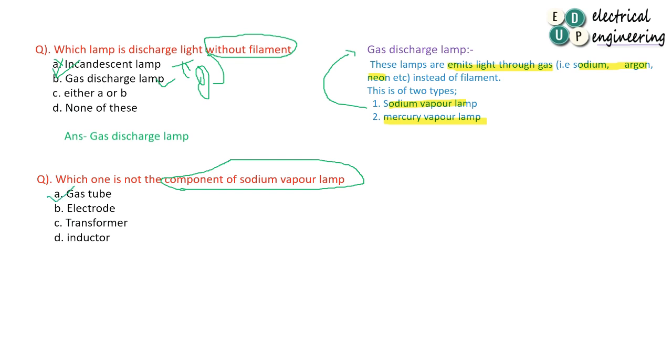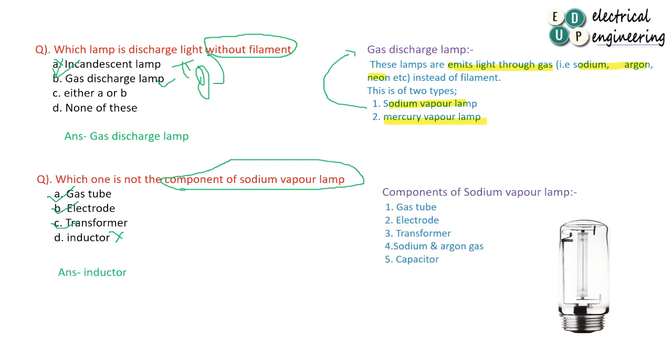It must require an electrode so that electron emission is possible. It must require a transformer, either step up or an auto transformer, so that during starting your voltage is very high. Now, an inductor is not required. So the answer is option D, inductor.